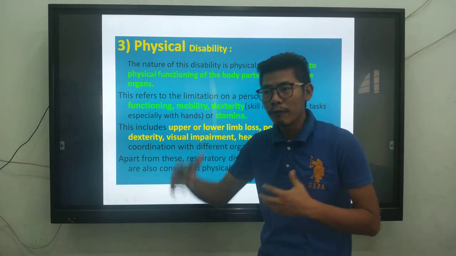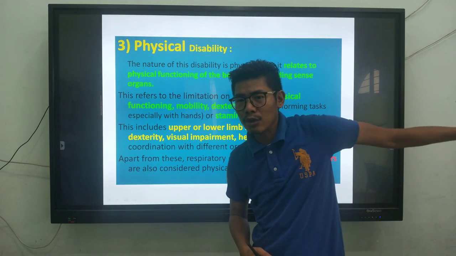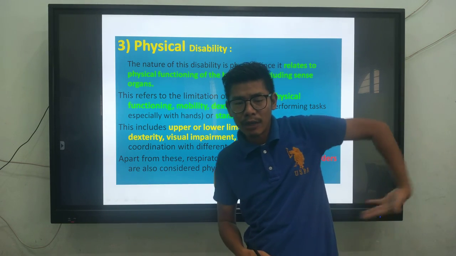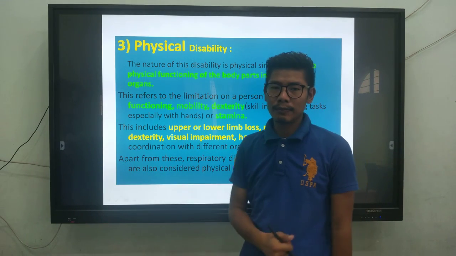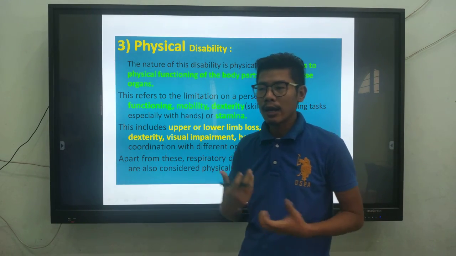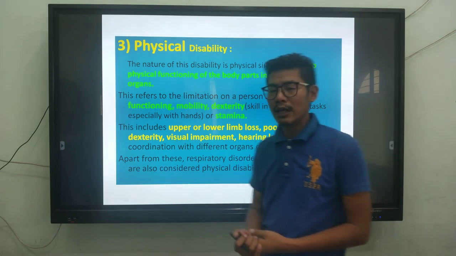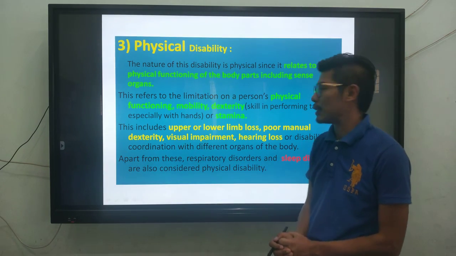But if you want to move your left hand and you're not able to, or when you're moving your left hand, you're not able to move your right hand, that will come under mobility. That means you're not able to move your body parts effectively. That will come under physical disability.